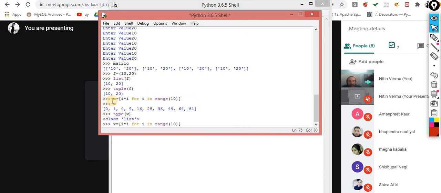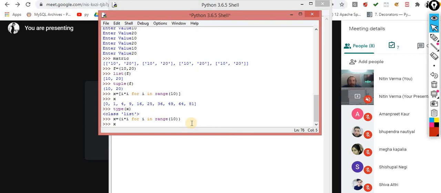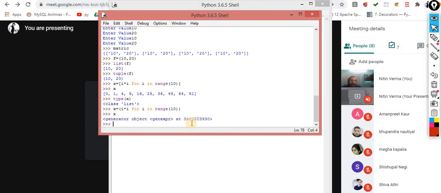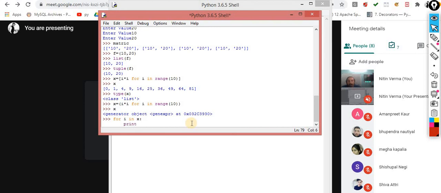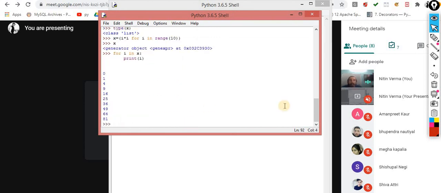Same thing I am performing with the help of the tuple comprehension. You guys will say, sir, this will become the tuple comprehension. So tuple comprehension is no term inside the entire Python. When I press this, the output you get is a generator. So this one is the generator object. How can I iterate the generator object? For i in x, and you are supposed to print i. Now you will check the output is exactly the same.